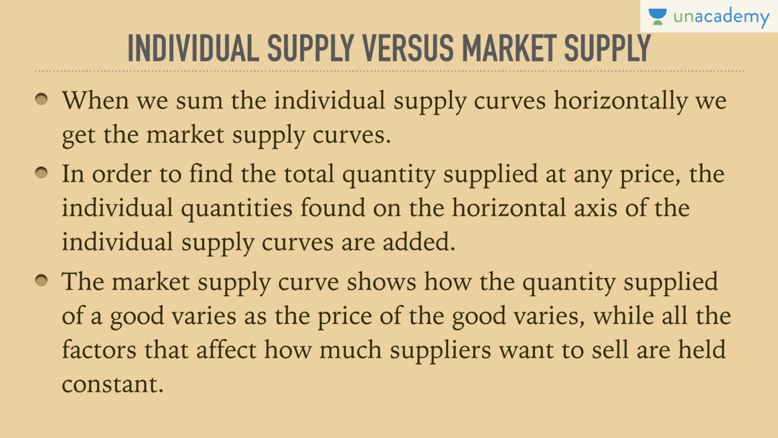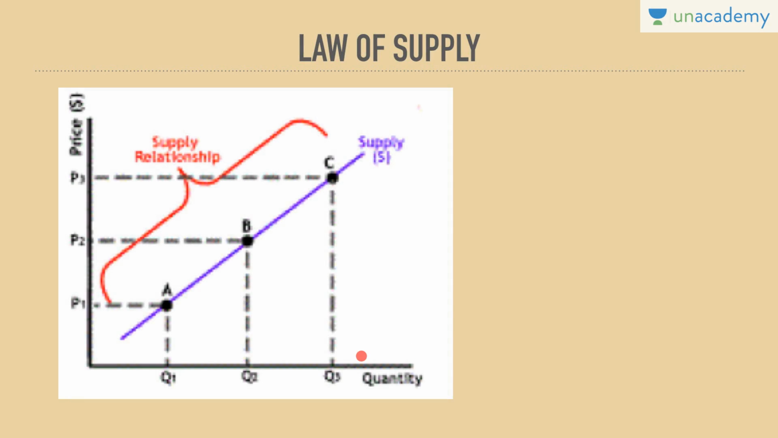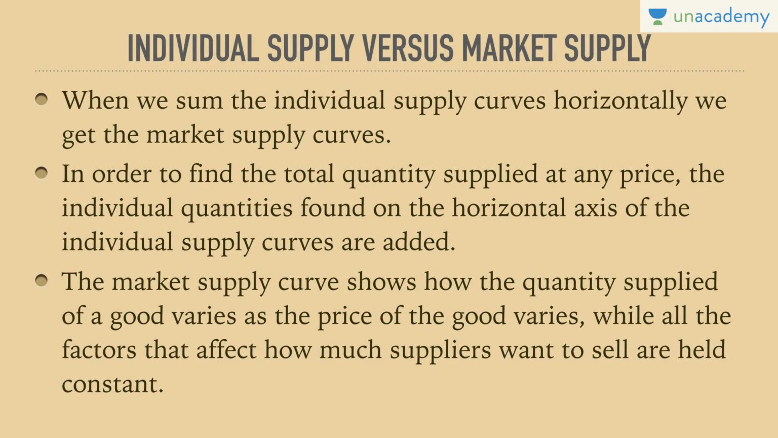In order to find the total quantity supplied at any price, the individual quantities found on the horizontal axis of the individual supply curves are added. What we understood in demand also was that when we are adding up supplier A, B and C, how much they supply needs to be added, and the quantity is depicted on the x-axis. Hence, we add horizontally. So the market supply curve shows how the quantity supplied of a good varies as the price of the good varies, while all the factors that affect how much suppliers want to sell are held constant, which means ceteris paribus.